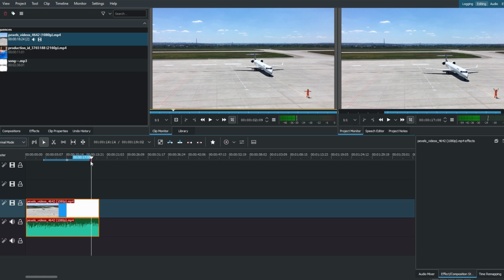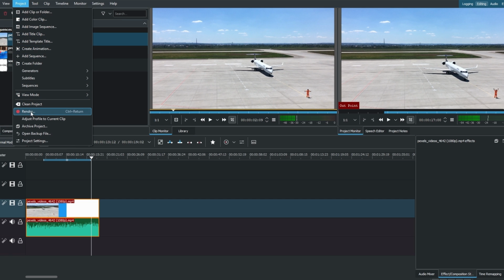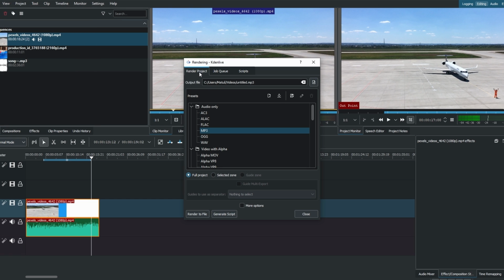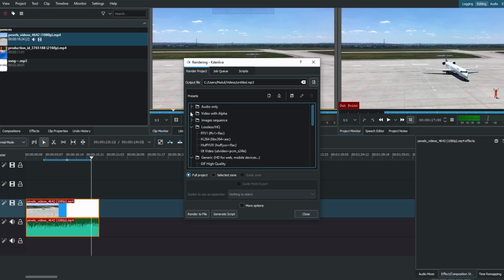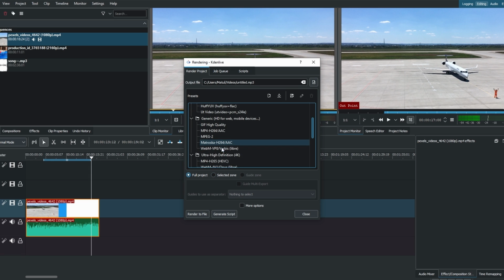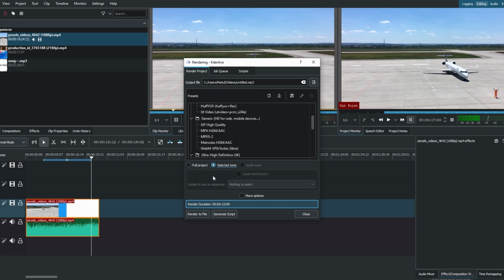Now navigate to the Project menu at the top. Click on Render in the drop-down menu. Within the Render Project tab, confirm that the Full Project option is unchecked. Select the Selected Zone option. Now click on Render to File. Kdenlive will now export and render only the selected part of your video.